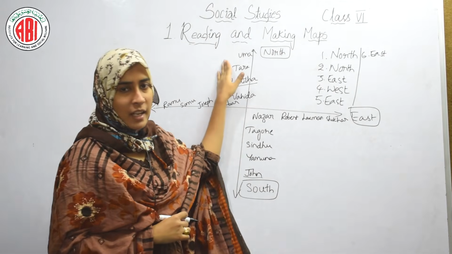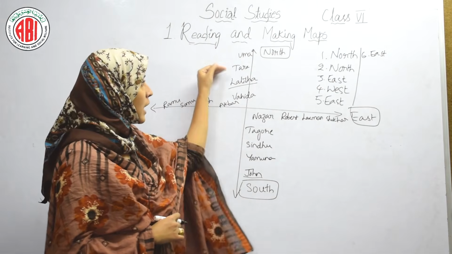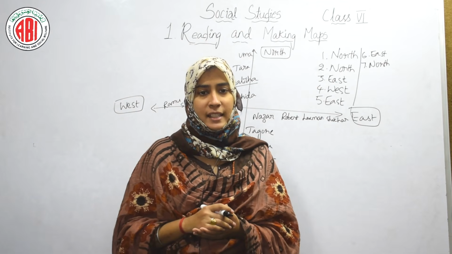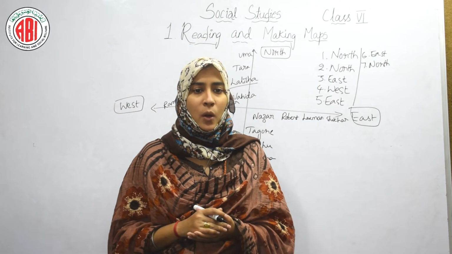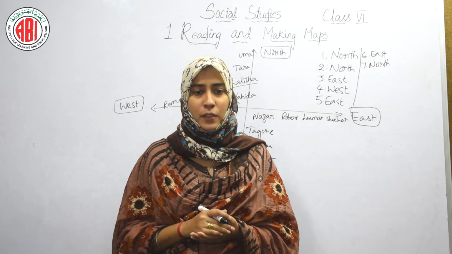So here is Tara and here is John. Both are in opposite directions. So Tara is at the north direction of John. After doing this exercise, Laila said, wow, I now understand the direction is always relative to something.